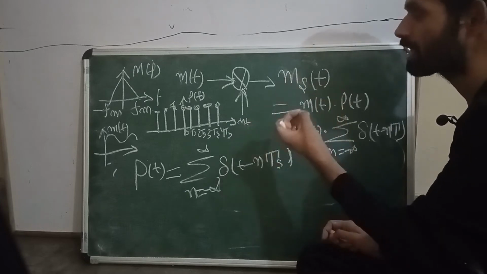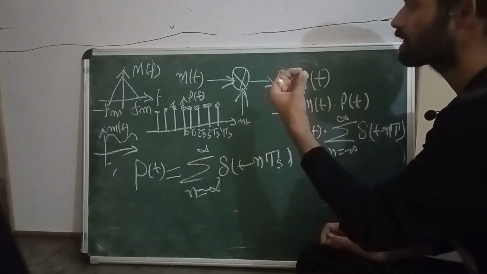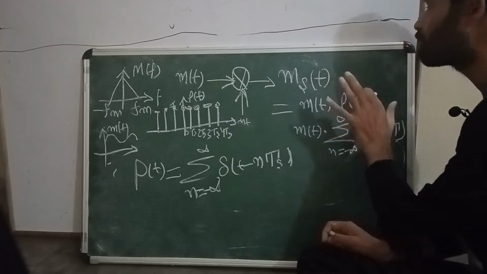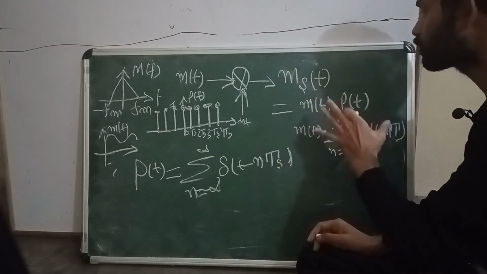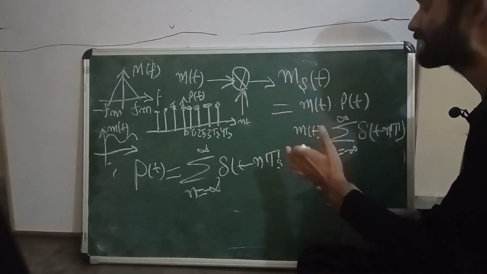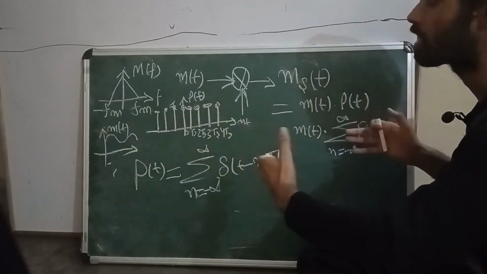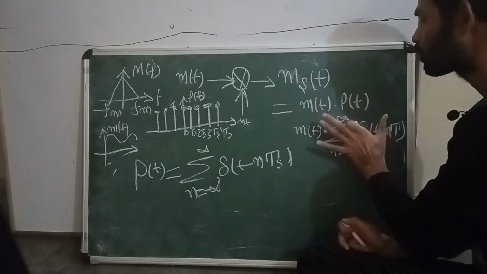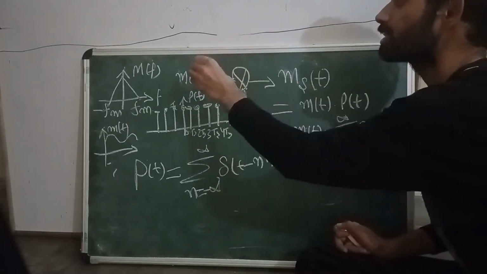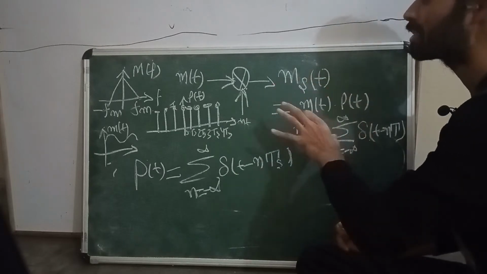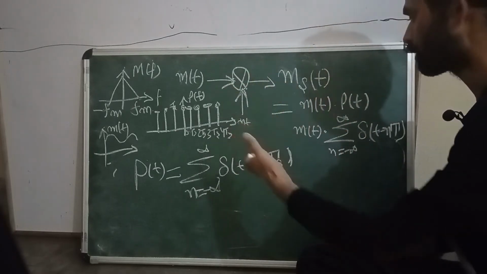Some of the information hidden in the time domain we are unable to see there. That's why we do the Fourier transform, so that we can see its spectrum and the actual information hidden inside the message signal. For that we need to convert it into the frequency domain.